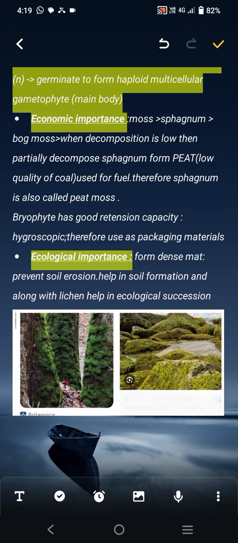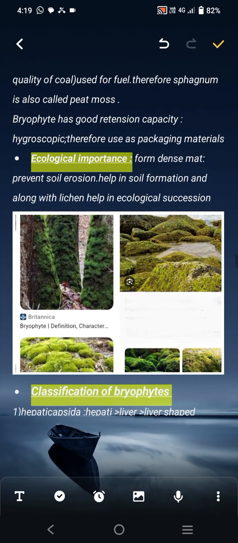Ecological importance that we have already taken: prevent soil erosion, form a dense mat on the land, and help in soil formation, and along with lichen help in ecological succession. Okay.